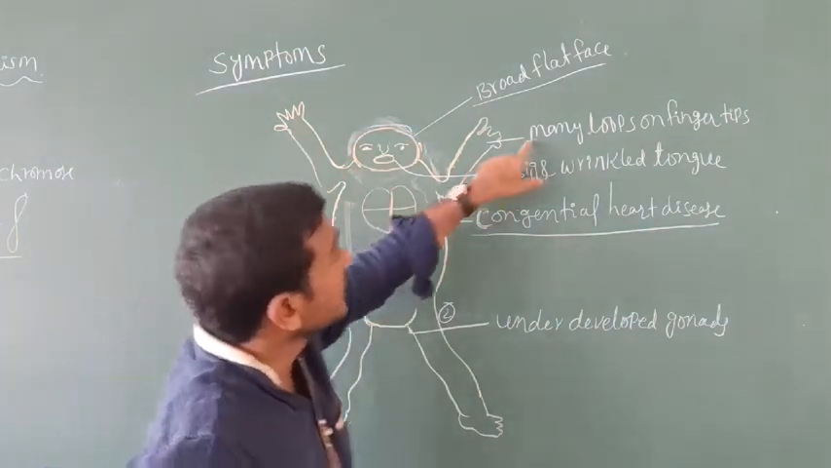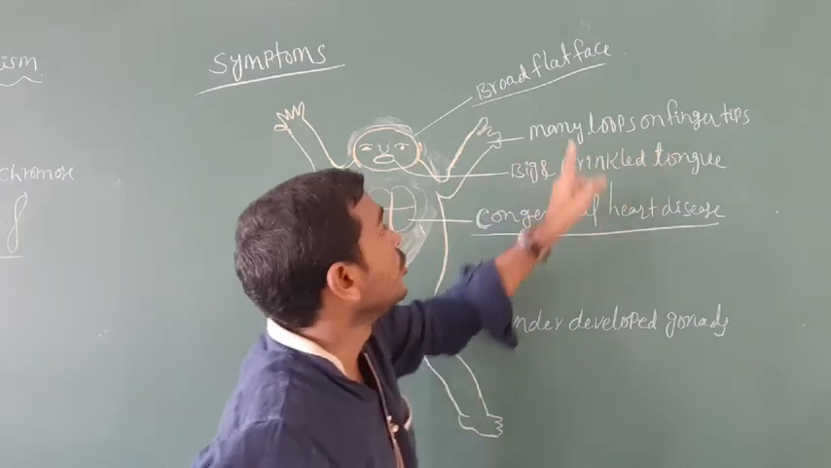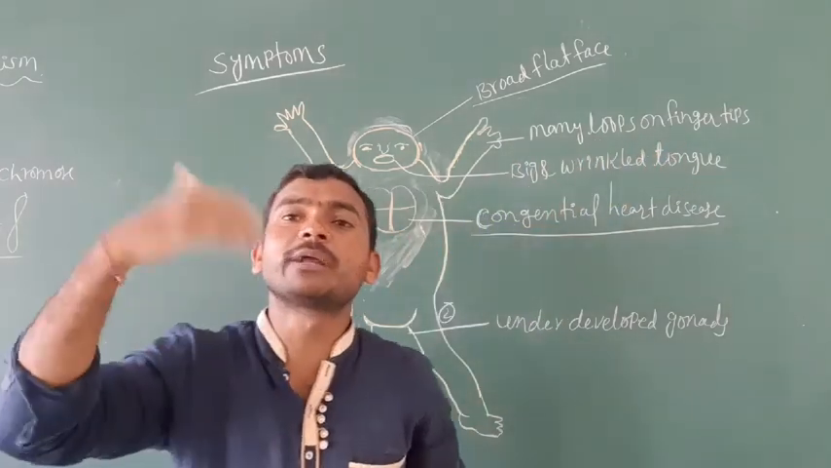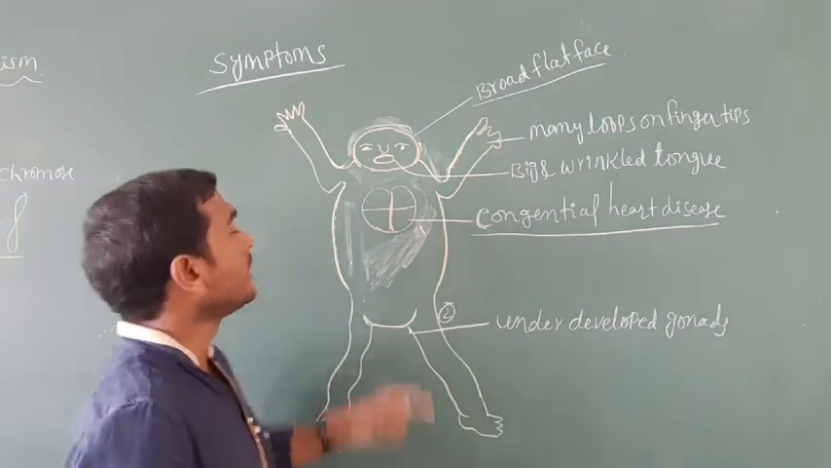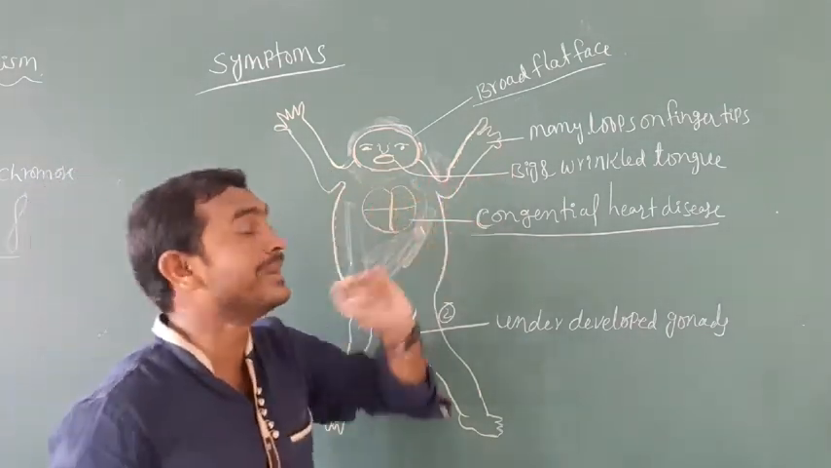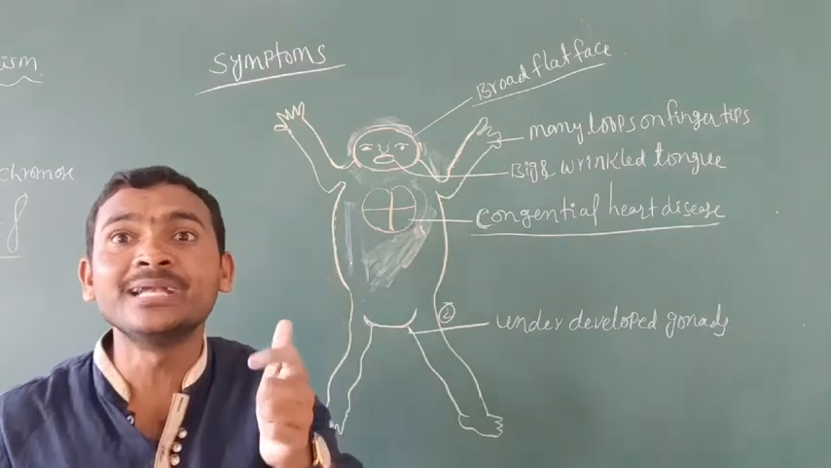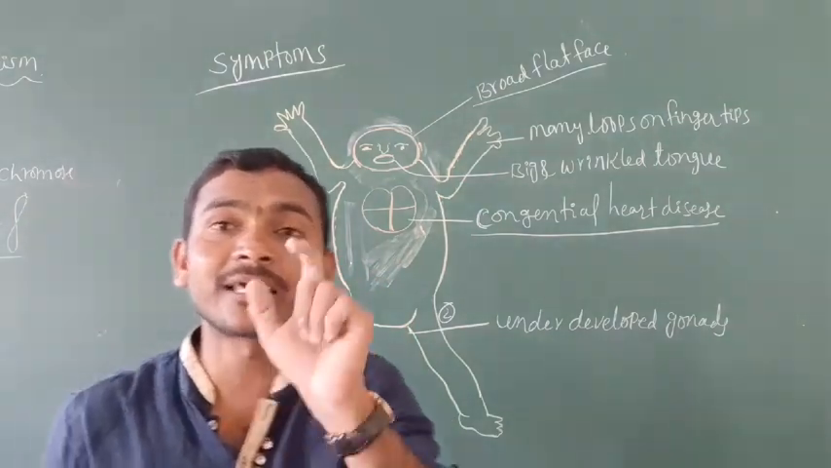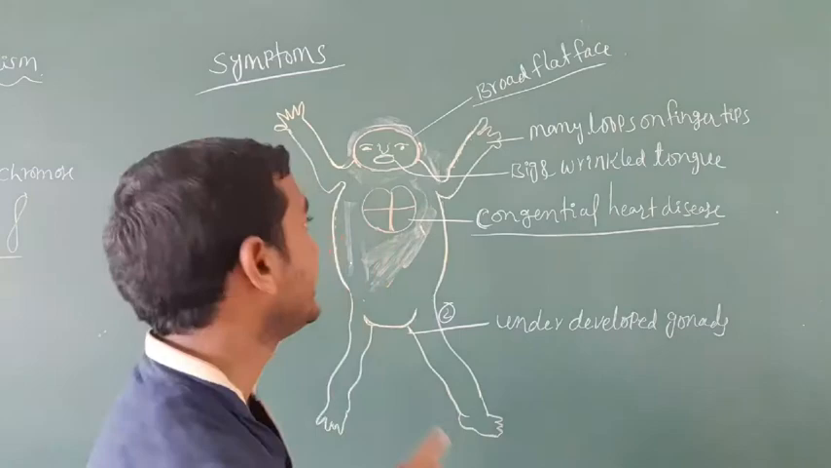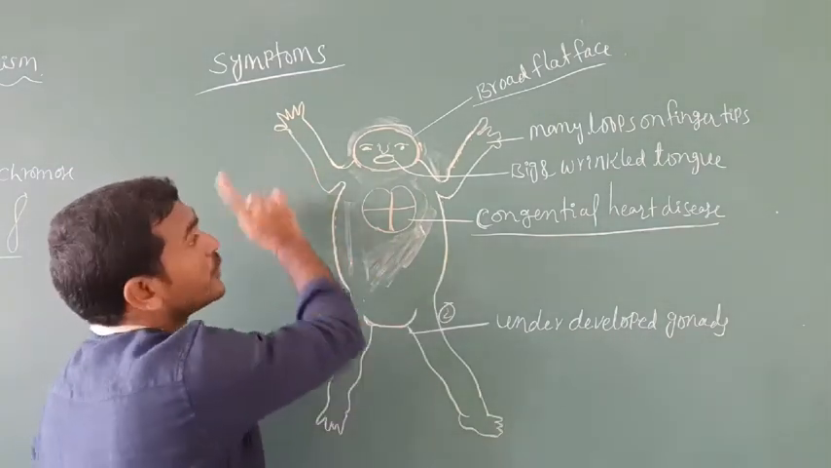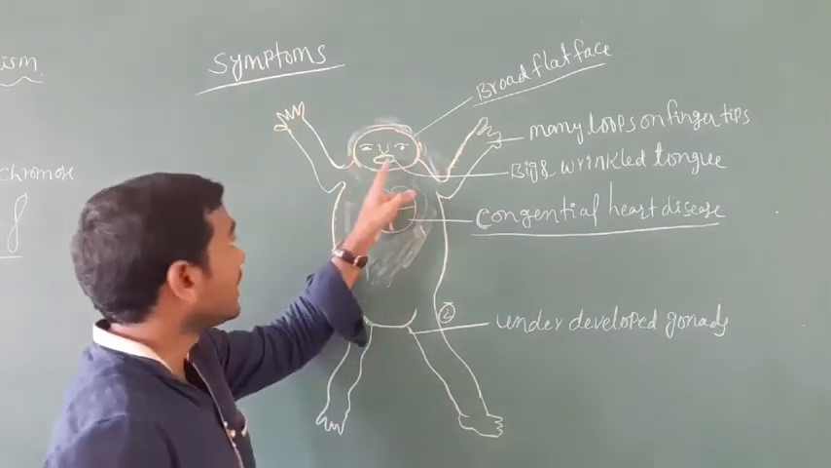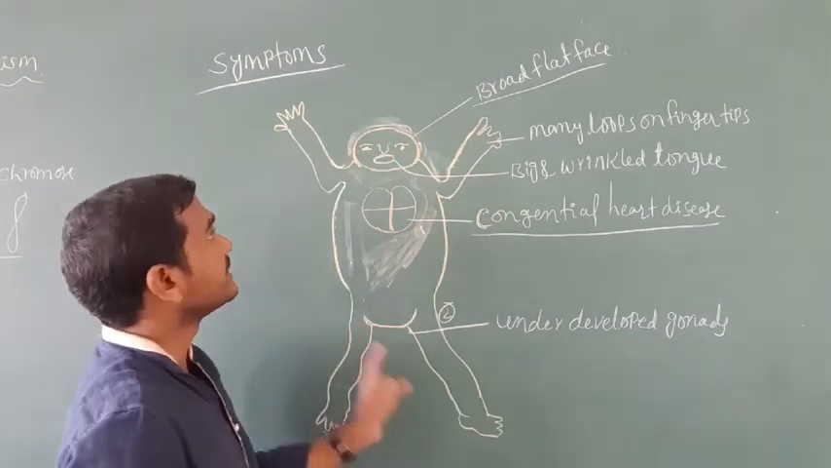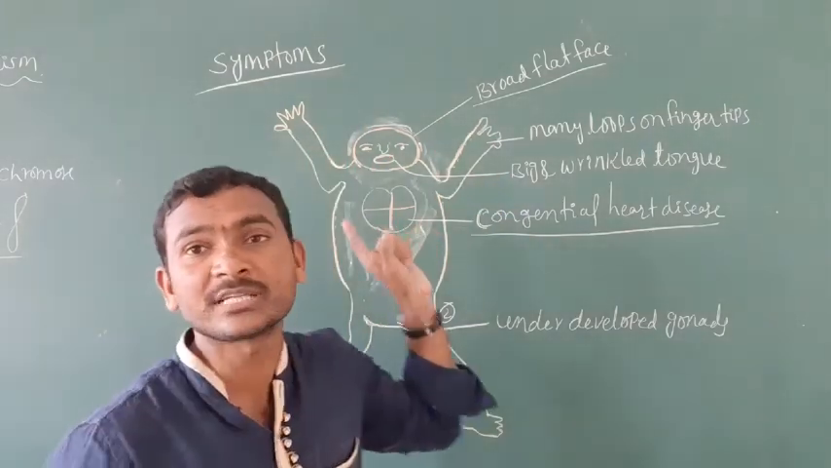There are many loops on the fingertips, loops being nothing but folds; we observe many folds in the fingertips. Then again the tongue is big and wrinkled, which we observe in people suffering with Down syndrome. These are very important, because in entrance examinations they ask which type of syndrome is exhibited.